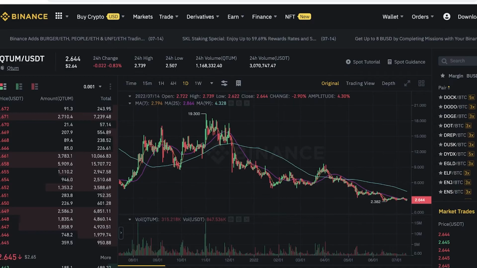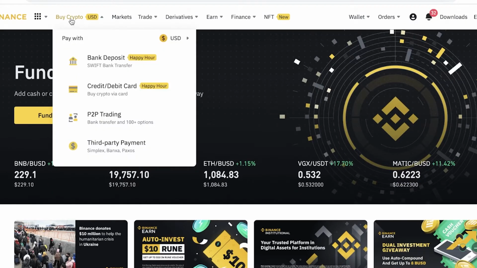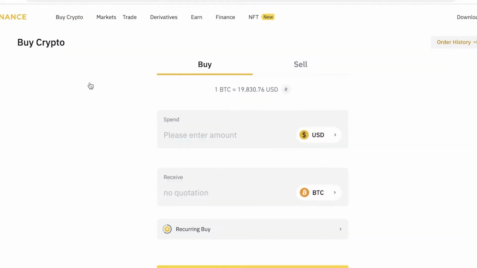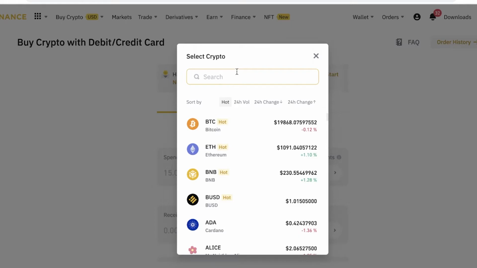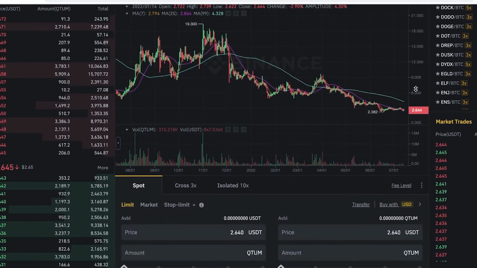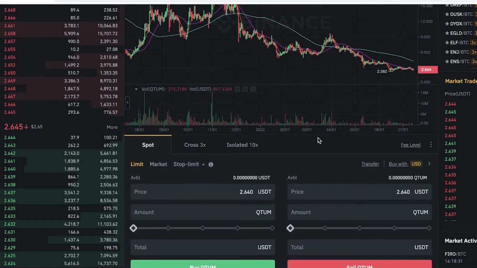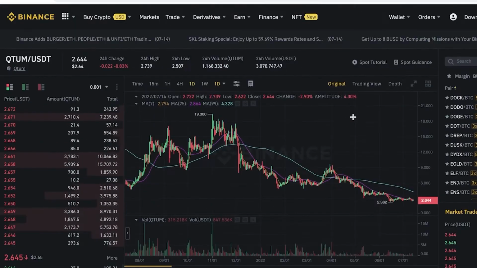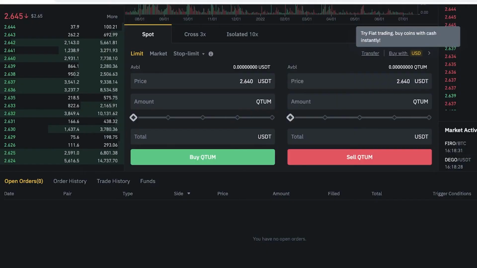Now, if you want to buy Quantum, then you can go onto any crypto platform like Binance over here, click on buy crypto, click on credit/debit card, buy the BNB coin. So you will actually have to buy BNB, which is the Binance token, and then you can go over here into the Binance spot trade and then spot trade your tokens, the USDT or the Binance token that you have, for Quantum. So that is one option that you can go with if you're looking to actually purchase Quantum.